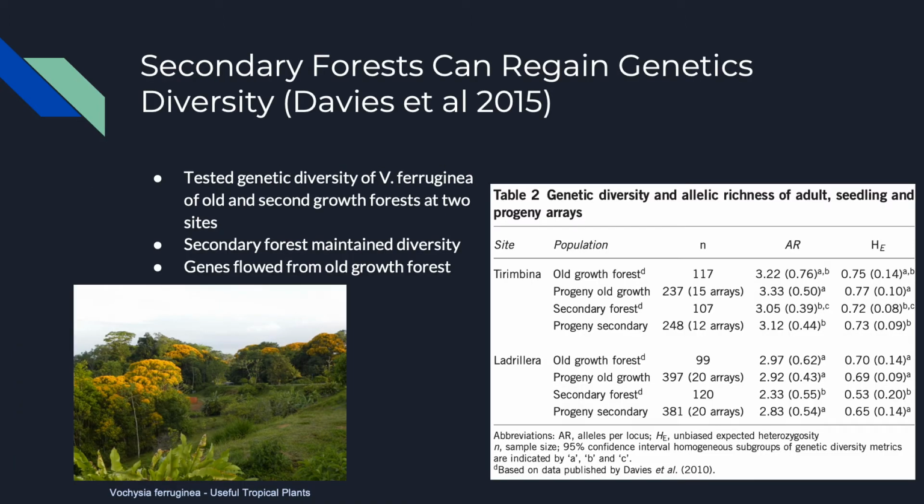In Davies et al. 2015, the researchers looked at the diversity of V. ferruginea of old and second growth forests at two sites. The table shows the number of trees, the allelic richness, and expected heterozygosity for the categories of two tree species in Costa Rica. They found that the adults of the old growth forest, second growth forest, and the second forest progeny have no statistically significant difference in the allelic richness and expected heterozygosity at both sites. However, the old growth progeny were the most diverse in both species, but this is still considered a successful recuperation of most of the genetic diversity, which gives us hope in the recovery of the diversity of second growth forests.